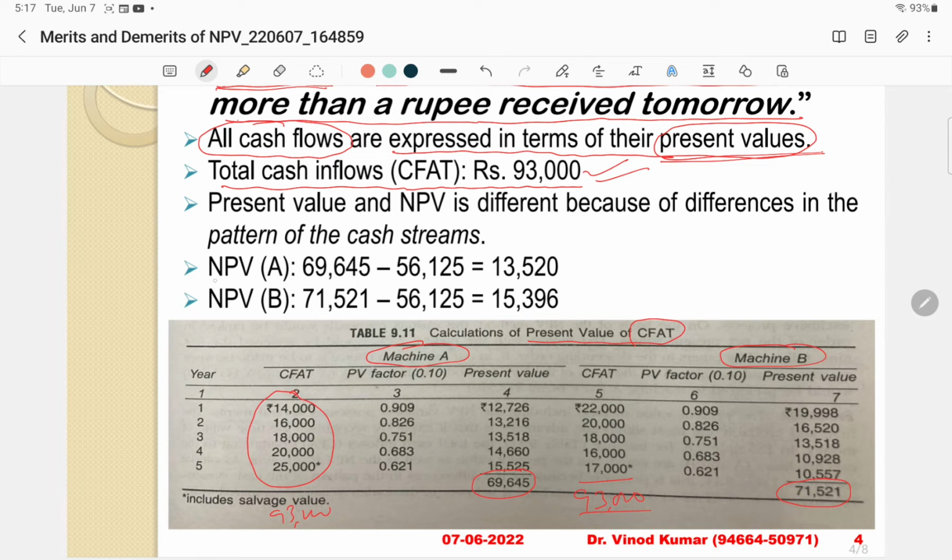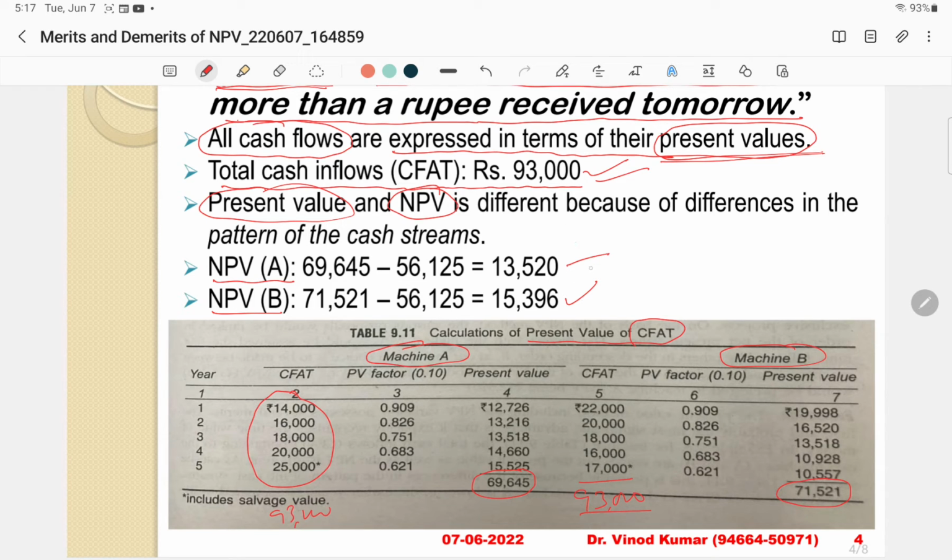And further, the NPV of machine A is 13,520 and NPV of machine B is 15,396. So what it means, both present value and NPV are different.